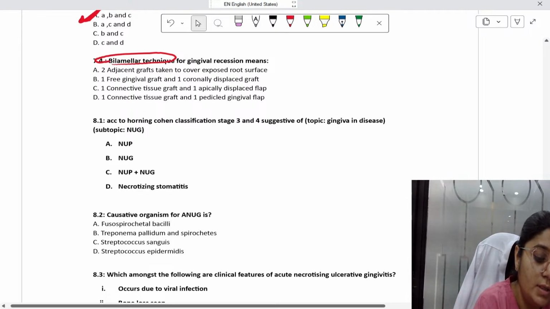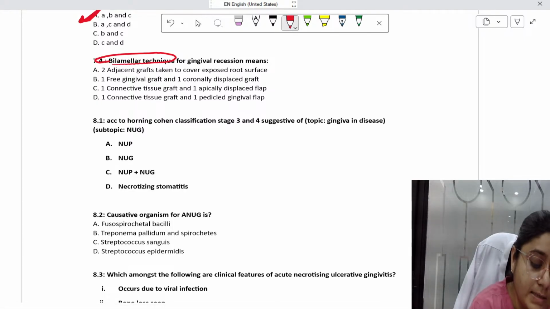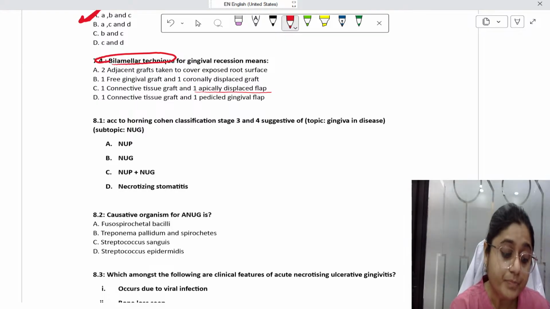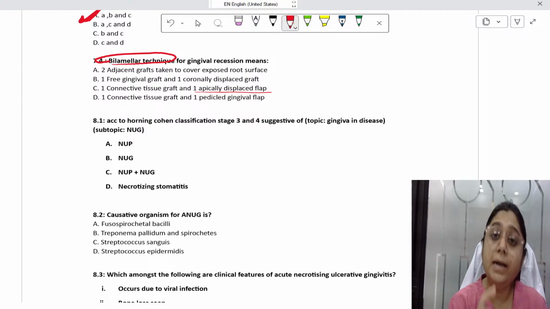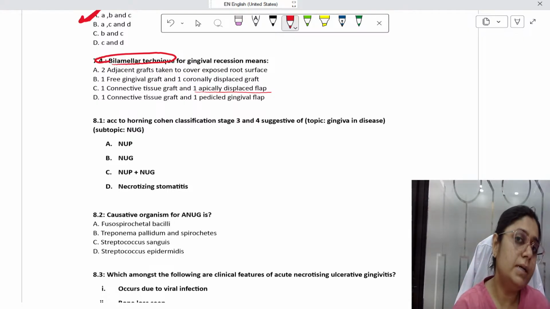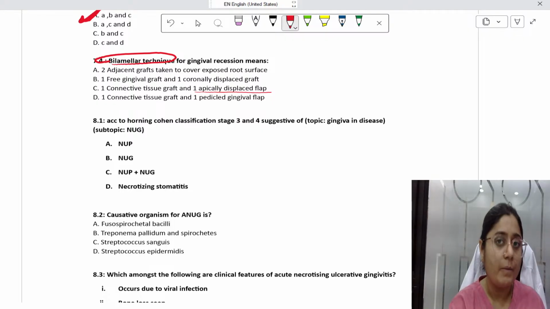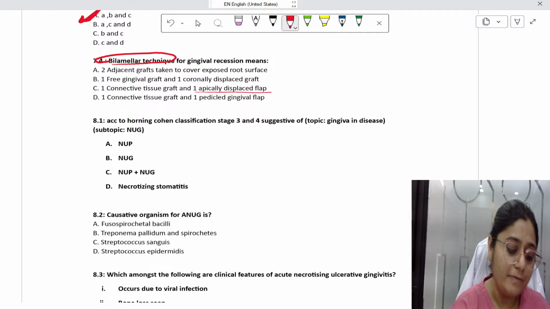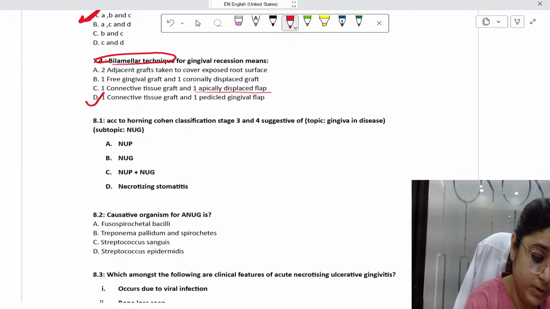See, option C, what are they saying? 1 connective tissue graft and 1 apically displaced flap, right? In option D, they are saying 1 connective tissue graft and 1 pedicle graft. Pedicle grafts can be of 3 types: laterally displaced graft, coronally displaced graft, and apically displaced flap, right? So any of these pedicle grafts can be used in the bilaminar technique. Most commonly, laterally displaced and coronally displaced grafts are used. The answer to this question is option D.